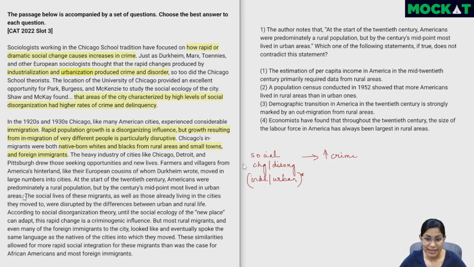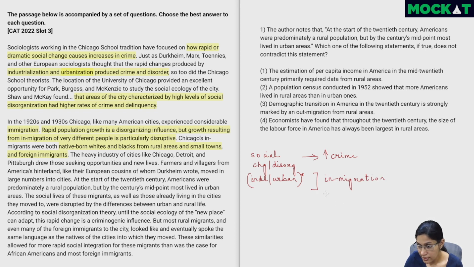Now America is being industrialized. There's heavy industry in cities like Chicago. And as a result, white and black people from rural areas and small towns, as well as foreign immigrants, are all coming. So the main reason for this is immigration or in-migration. People are migrating into Chicago. Now for this, we have white, black and foreigners. Here, we also have the sentence which is related to the question.